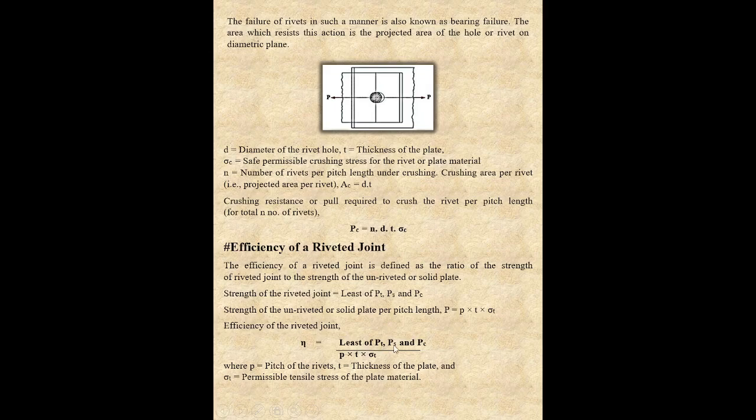So, least of PT, PS and PC upon strength of unriveted plate. Unriveted means you are not putting any rivet on that riveted joint. So, without rivet, what is the strength of that plate? That is P, the pitch, into t, the thickness of that plate, into sigma t, the permissible tensile stress. You can easily find the efficiency of the riveted joint.